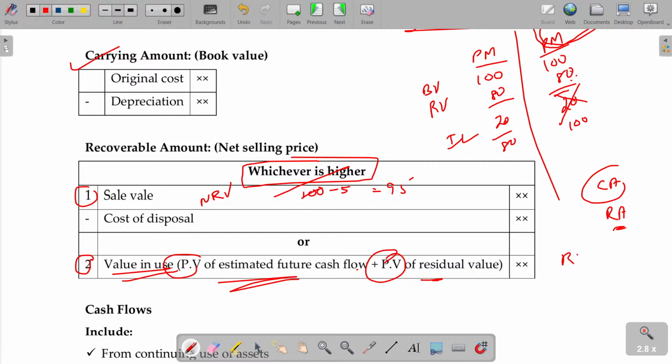So recoverable value is whichever is higher of one, net realizable value, the sale value minus any expenses you spend for selling, and two, the present value of cash inflow because of using the asset, otherwise named value in use. Is that okay?